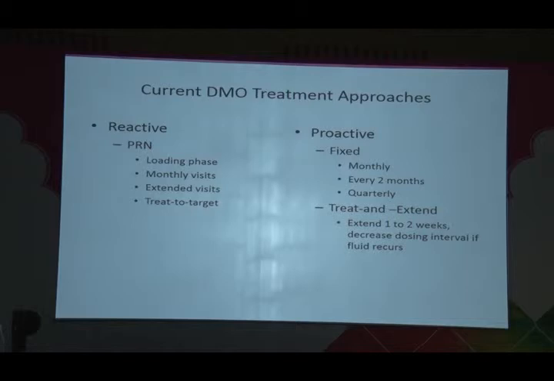Or do we give fixed injections over a period of time with certain parameters that will determine whether we continue? Or do we do a treat and extend? We give 3 injections and then gradually extend the review interval, trying to keep the patient's macula dry. Or do we do a combination of what we may determine patient-specific, trying to deliver the needs for that individual patient rather than one size fits all?